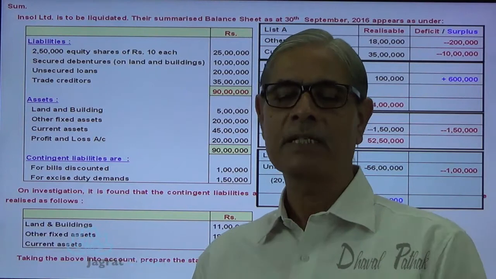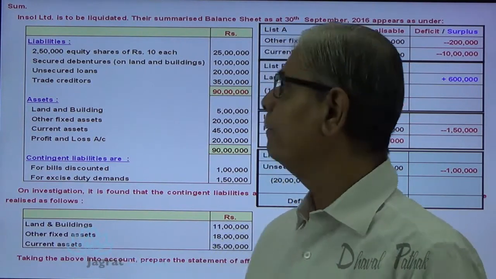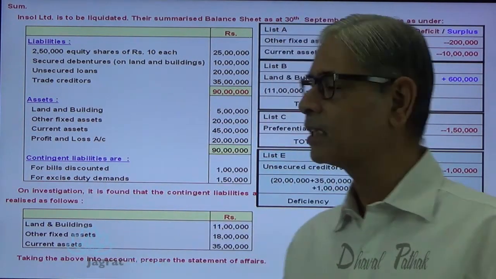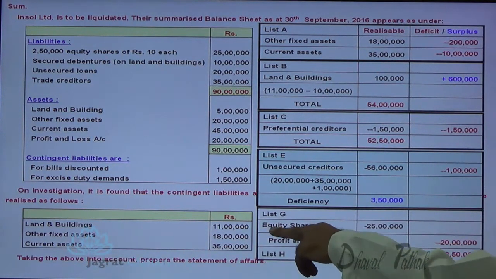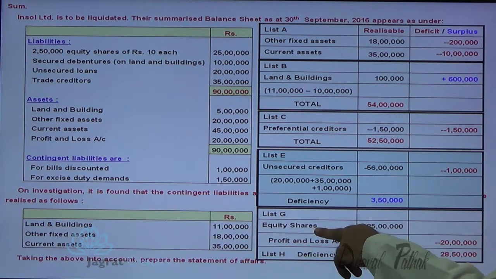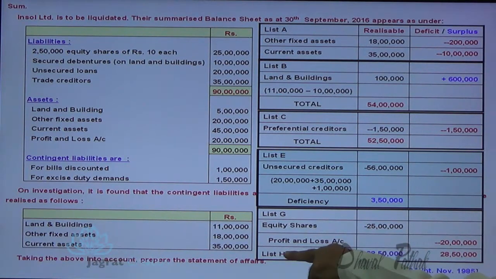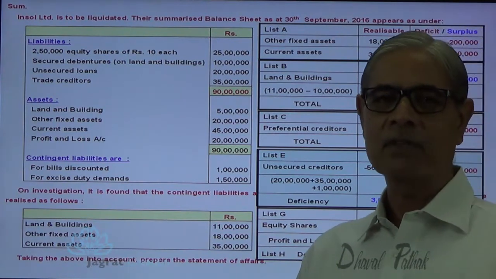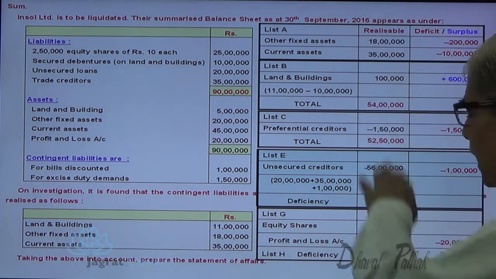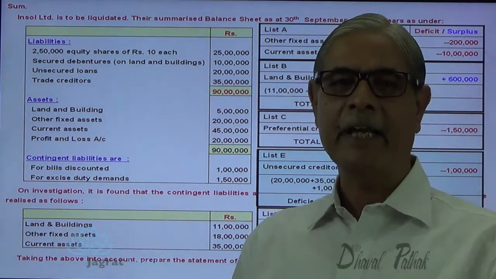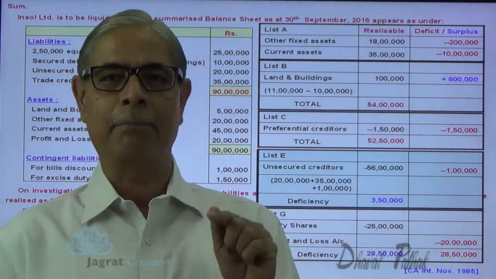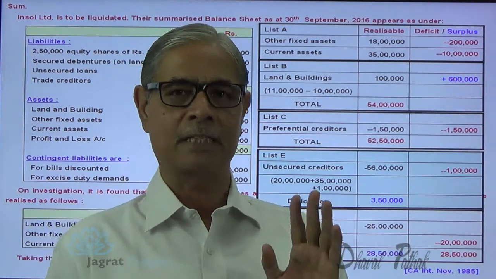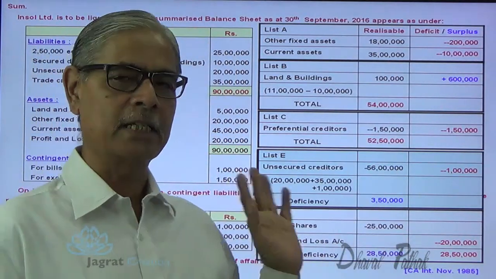So equity shareholders are required to be paid as per list G, and the claim of equity shareholders is 25 lakhs. So in list G, if you try to pay equity shareholders 25 lakhs, then there is a deficiency of 28,50,000. So 28,50,000 is the deficiency that is estimated by the liquidator when it tries to make payment as required by law from the proceeds of assets. So this is how the deficiency is worked out.